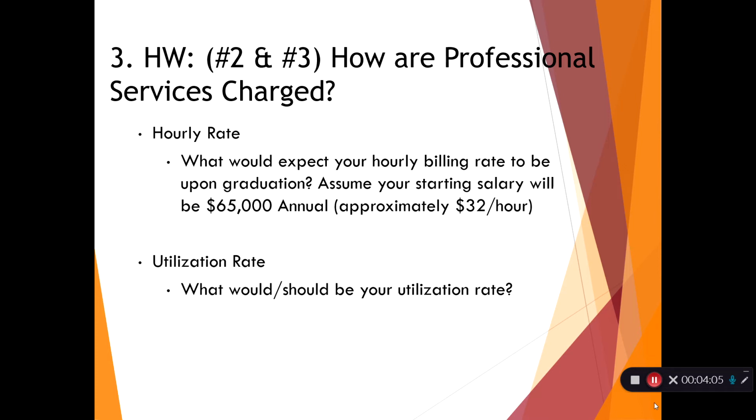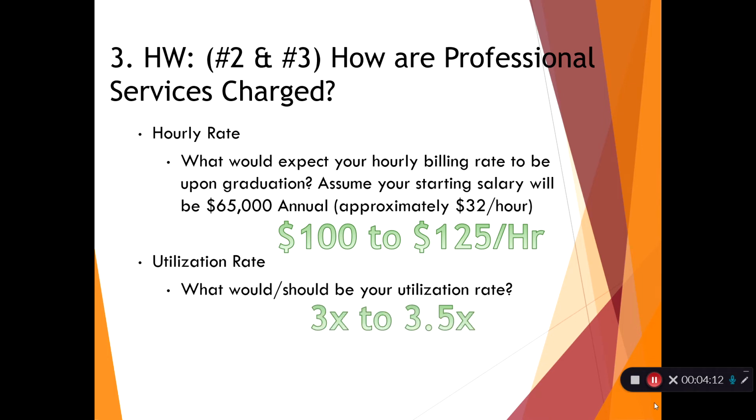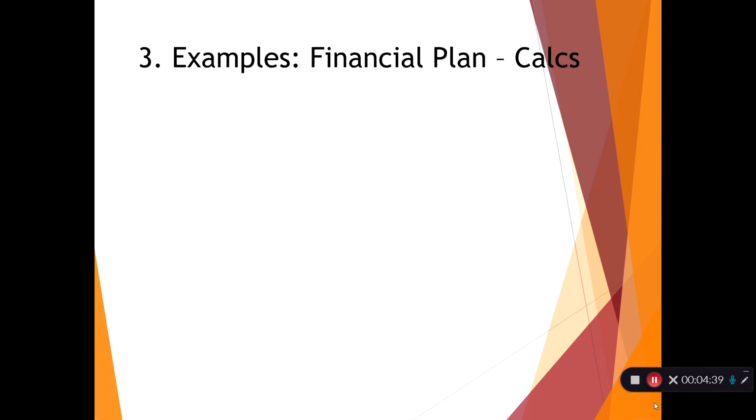Many people think, well, it's just 10% more because that's profit. Not so. They're going to be charging you out for $100 to $125 an hour with the intent of having a multiplier of 3 times to 3.5 times. That might sound outlandish, but it really is important because there's rent, utilities, insurance, medical, vacation. There's an accounting department that has to be paid for. There's a lot of things that have to be included in your billing rate to cover the company expenses. And so that's why the multipliers are so high.